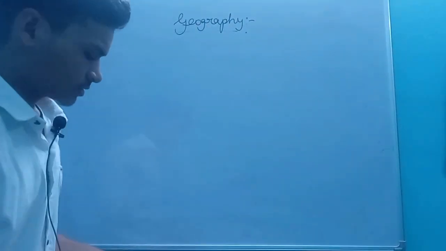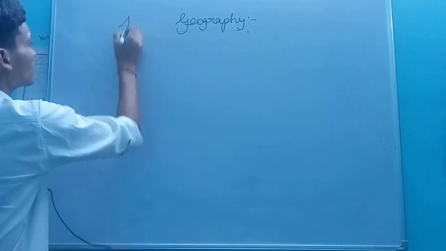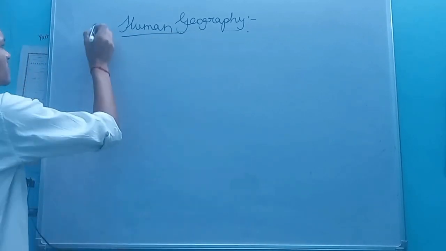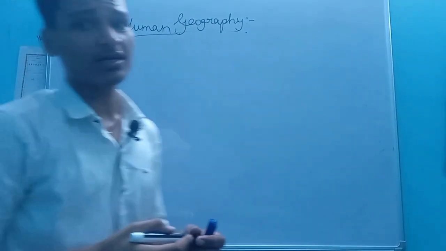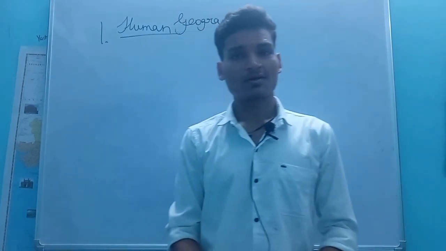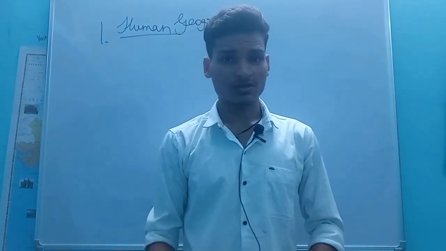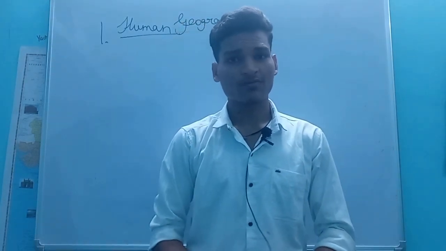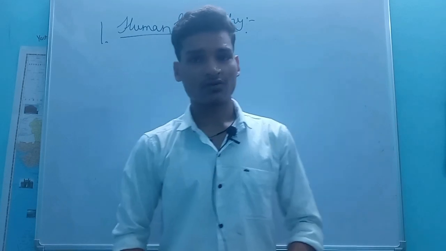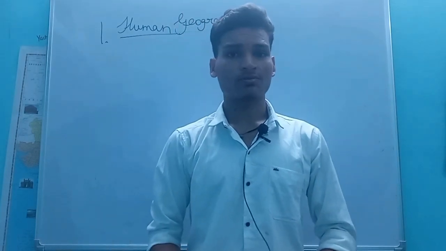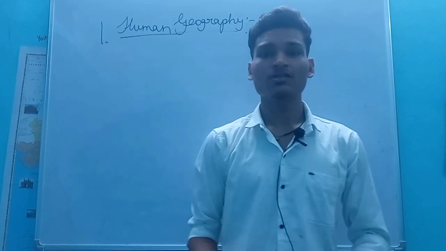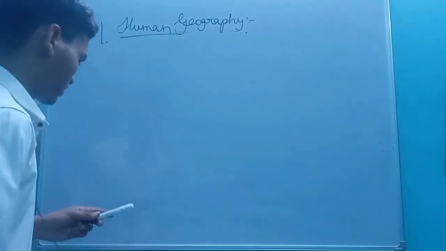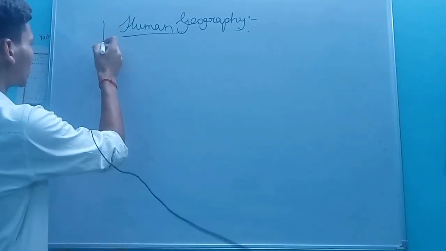Okay, so we are going to discuss human geography. It is very easy, because it is divided into 5 parts. These 5 parts are social or cultural geography, the second one is population and settlement geography, the third one is historical geography, the fourth one is economical geography, and the fifth one is political geography. So there is nothing more related to them, but we will still discuss them.